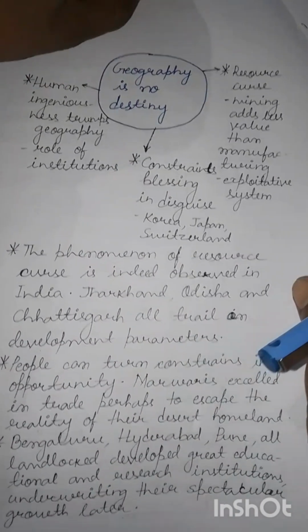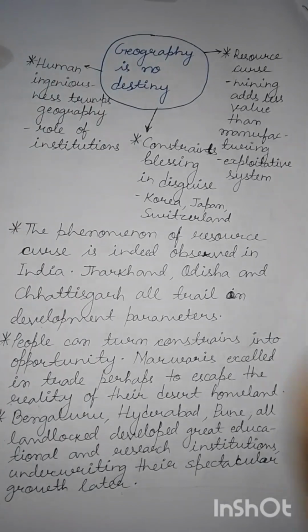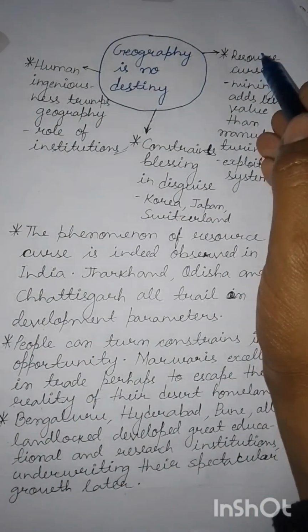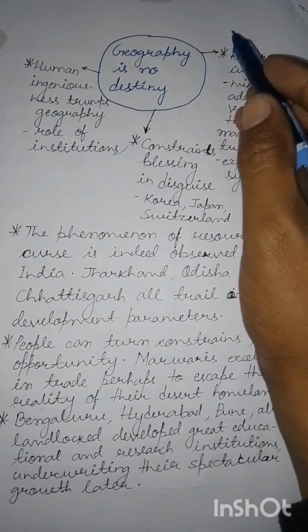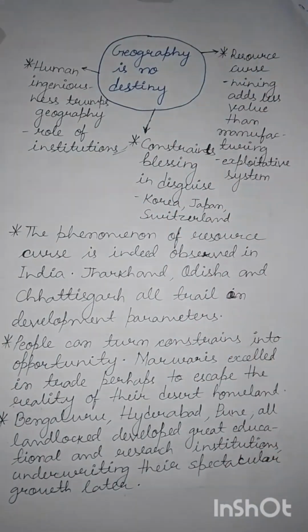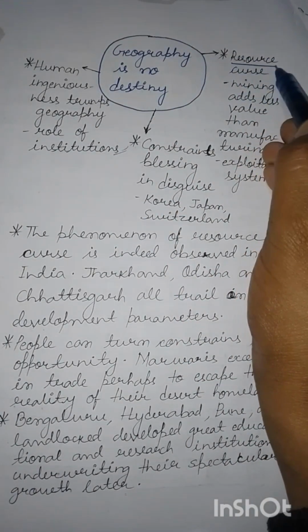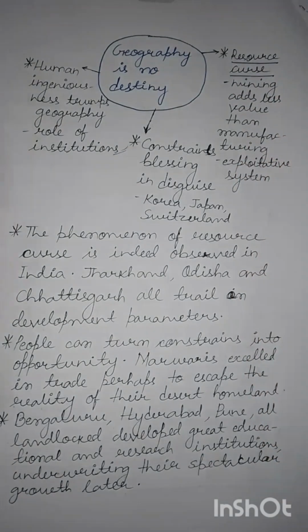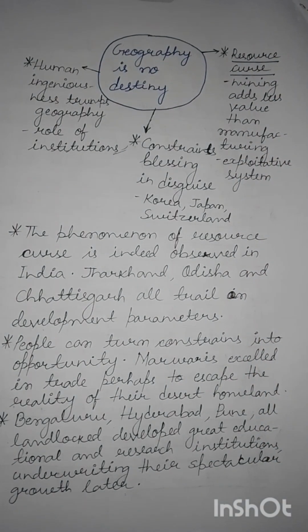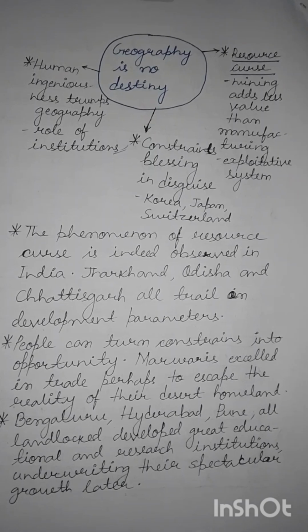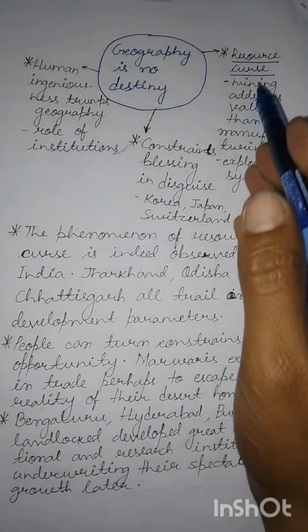So unlike Ibn Khaldun, we are arguing here that geography is no destiny. How can we say that? We are introducing some ideas which are contrary to the geographical control on economic development. One is the phenomenon called resource curse. What it essentially means is that it has often been observed that a resource rich region does not get to develop economically as much as it should in theory, considering its mineral wealth. Why does this happen?